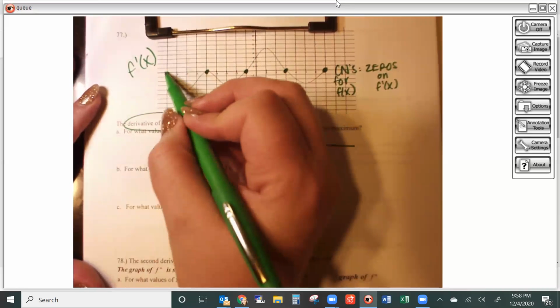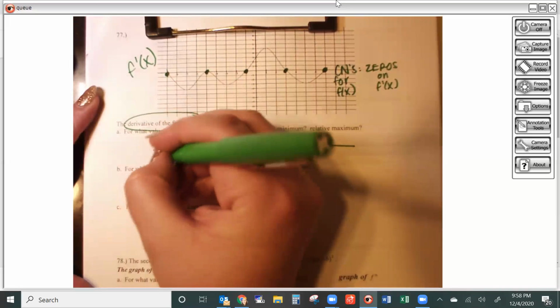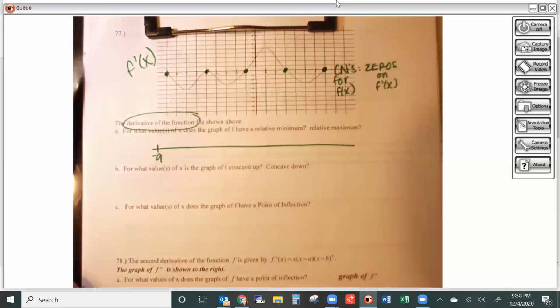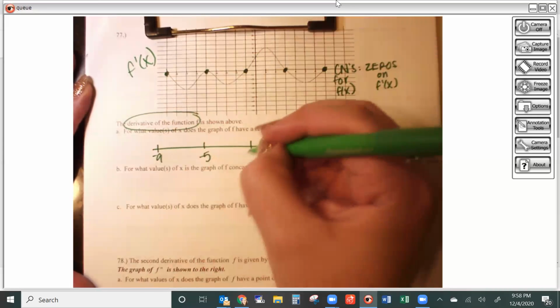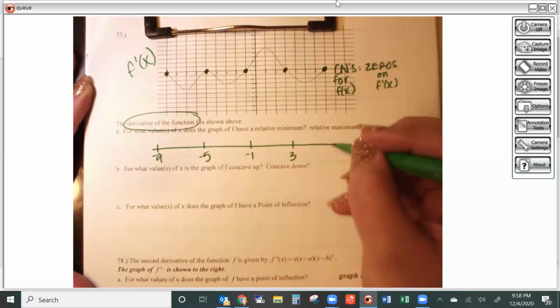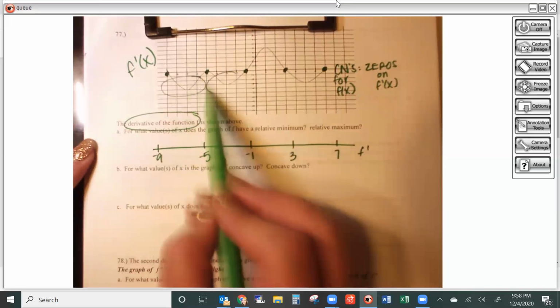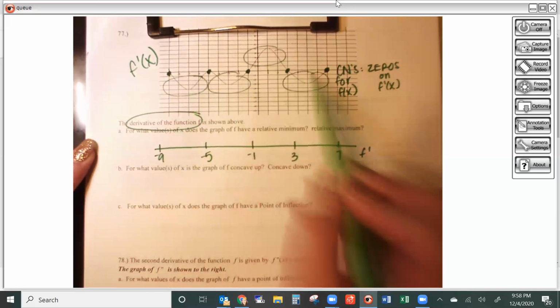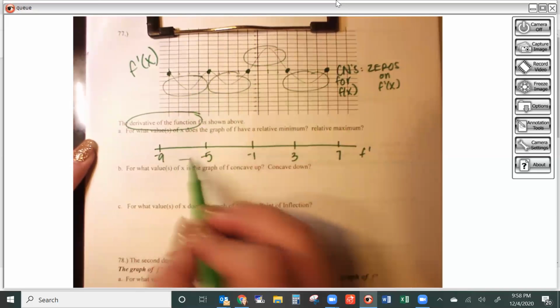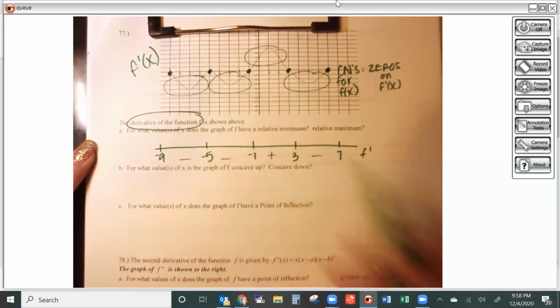Okay, I have a critical number at -9. I have one again at -5. I have one at -1. Then I have one at 3. Then I have one at 7. Now, let's check the signs of f prime. So f prime is below, below, above, below. So it's negative, negative, positive, negative.